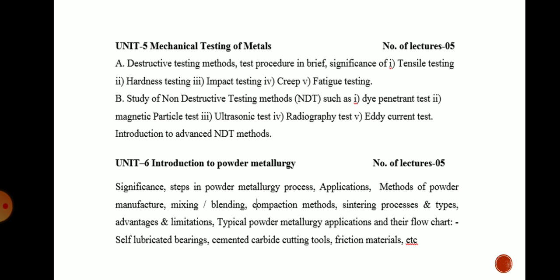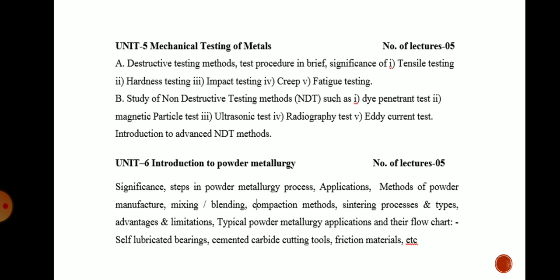We will see five types of destructive testing methods: tensile testing, hardness testing, impact testing, creep testing, and fatigue testing. In destructive testing methods, the component or specimen which is used is destroyed, and that is why the name suggests destructive testing.